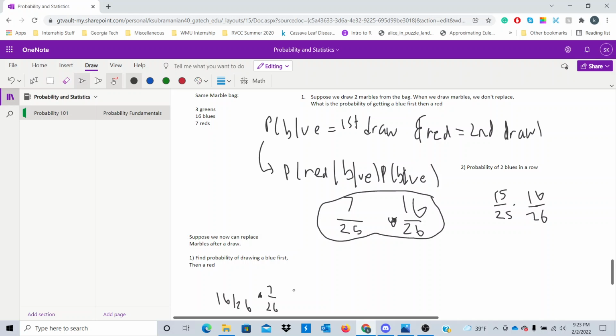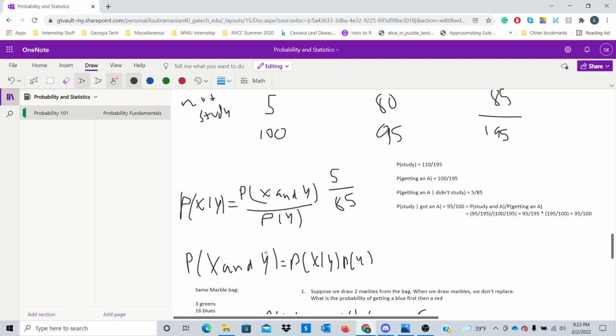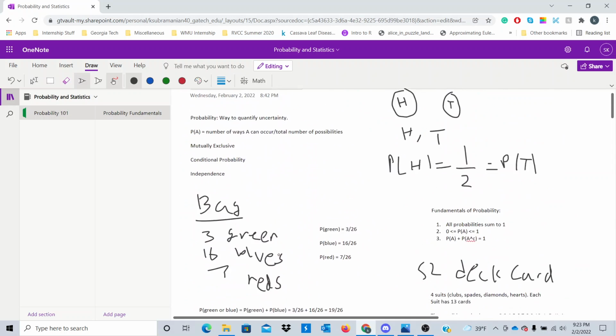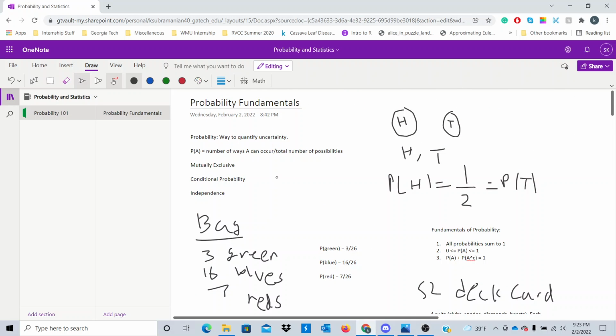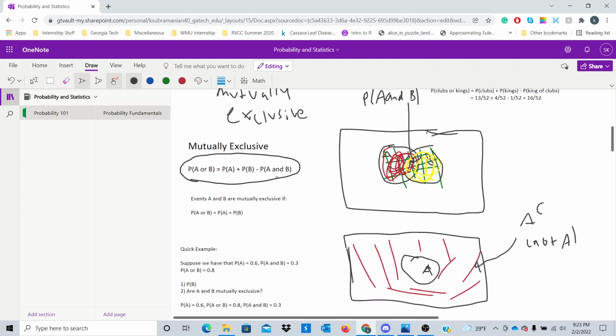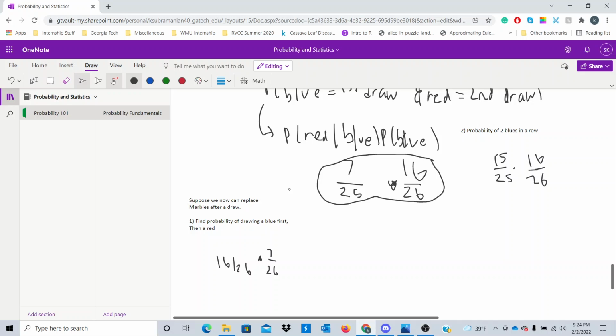That's what this example is getting at. Hopefully this example gives you a quick teaser into basic probability fundamentals: what is mutually exclusive, what is conditional probability, what is independence. Hopefully this video gives you a brief refresher on this topic.